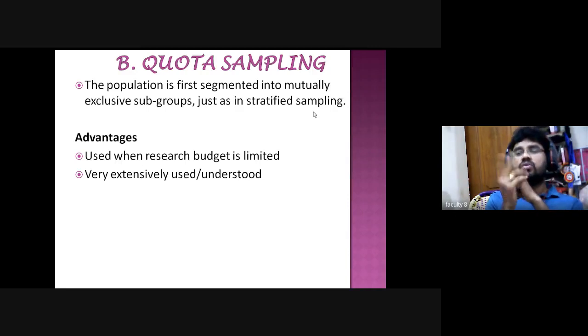So we need to give 2 names, one from boys and one from girls, on the basis of their quota. If they want to know the students' problems, girls' problems are different from boys' problems. In order to represent both, one from boys and one from girls. Am I clear, dear students, about the quota sampling method? Yes, sir.